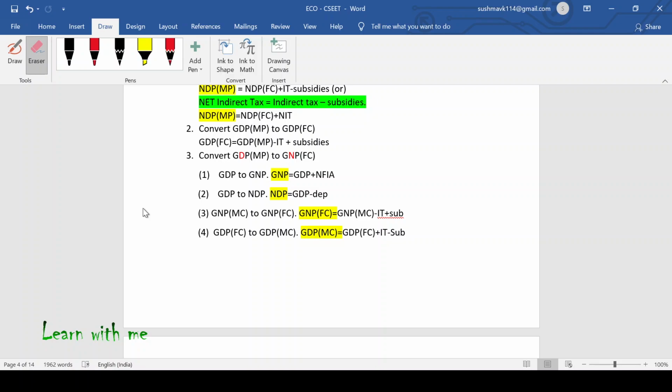Option D, added to factor cost. So what is the correct answer? The correct answer is it will be deducted from market price or market cost. So in case of factor cost, if subsidies are added, then indirect tax will be deducted from market price.